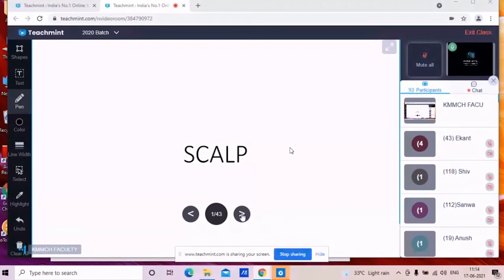Infection from these unnoticed wounds can spread inside the cranial cavity through these venous channels. So that spreading of infection may cause fatal consequences. That's why it is important.